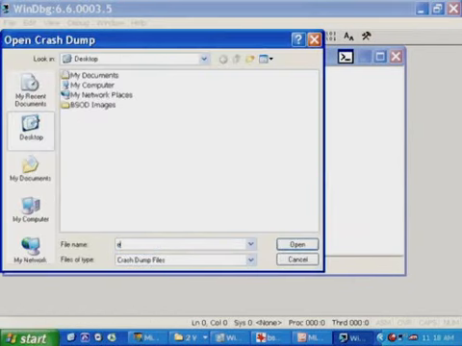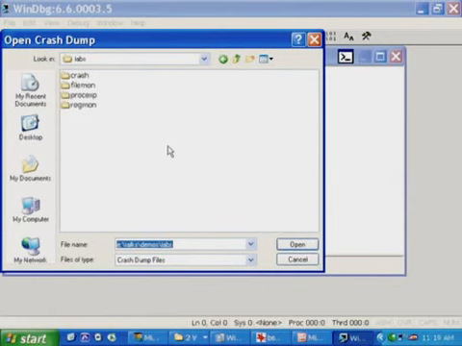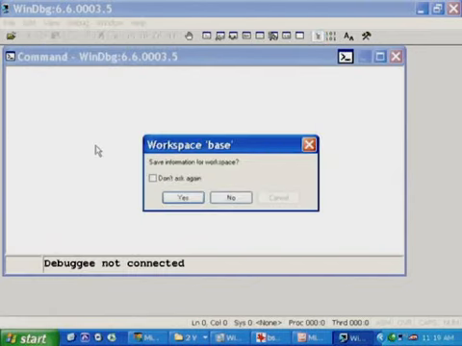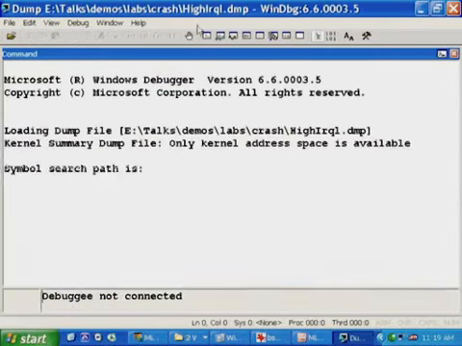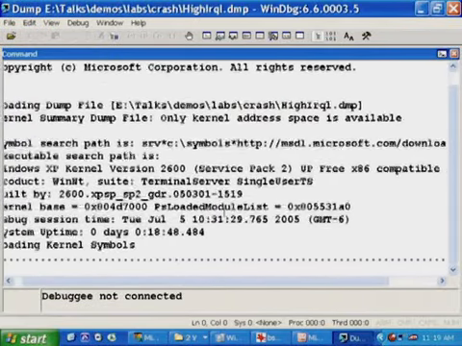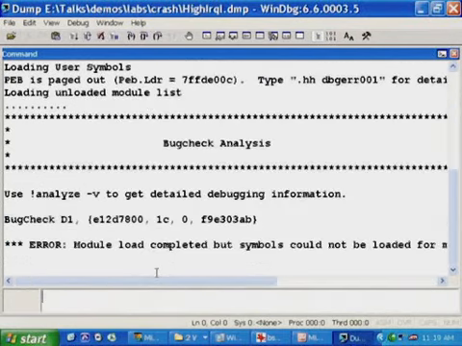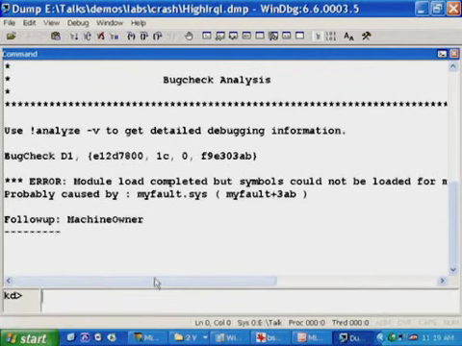Open Crash Dump. Now I'm going to navigate to the crash dump. We've saved it off earlier. Here's the myfault dump. And here you get a choice. It doesn't really matter what you say, just whether it saves the window configuration that you're using and the other settings you've made in the debugger. And there. I'm done, Dave. That was really hard, Mark.